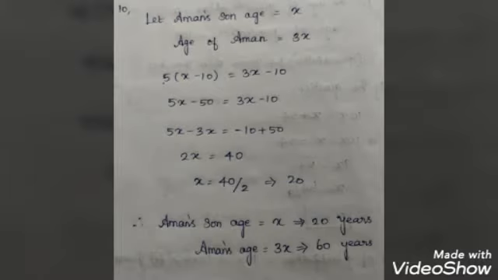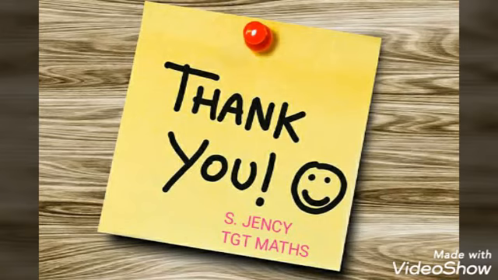So, Aman's son's age x, which is 20 years. Then, what is Aman's age? 3x. So, 3 into 20 gives you 60 years. Is it clear? Aman's age is 60 years and Aman's son's age is 20 years. Right? Because in the question they have given those details.